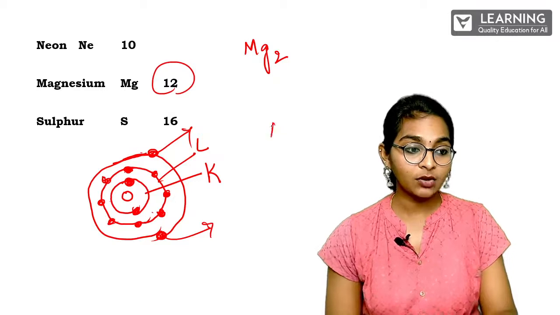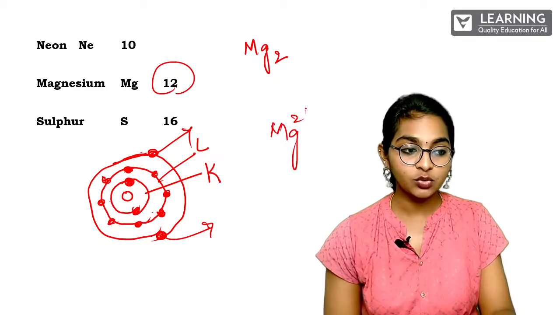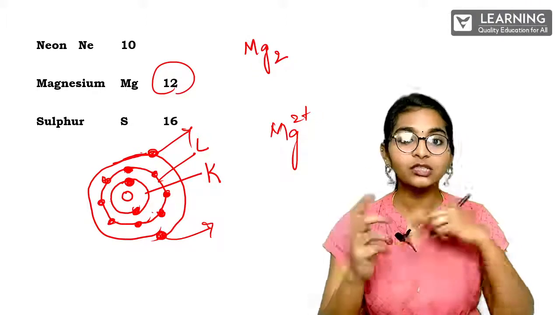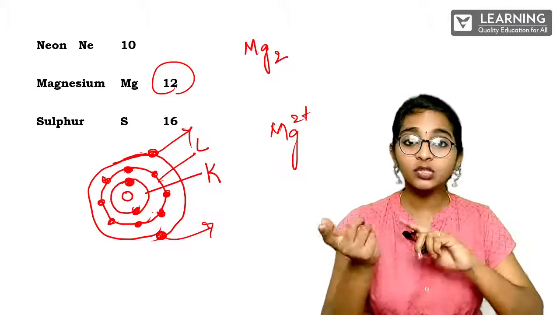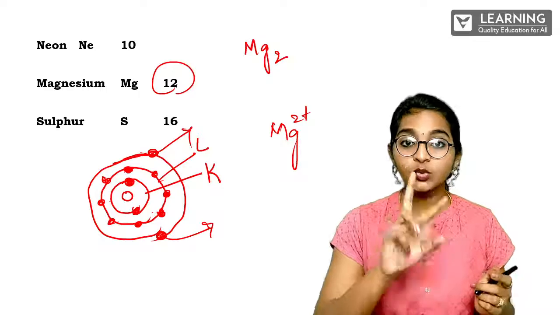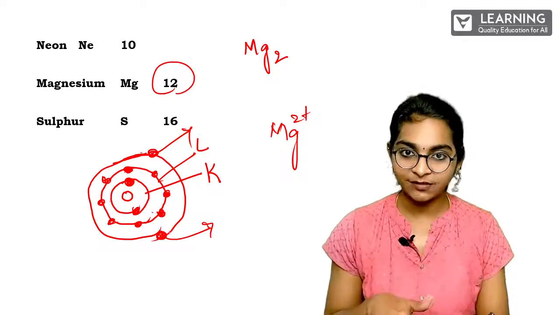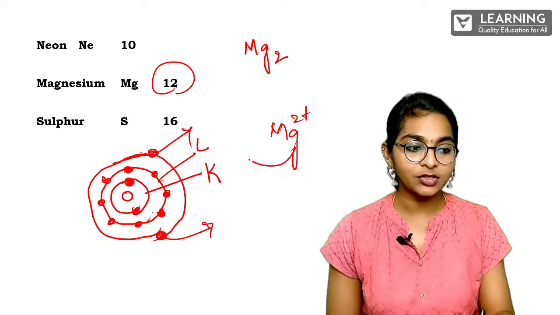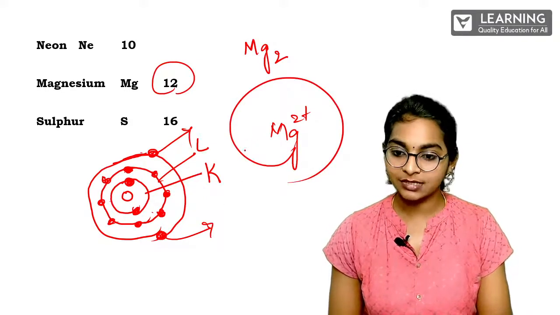So here we can also write it as Mg2+. Why 2 plus? 2 electrons it is giving. Since it is giving 2 of its negative charge, it has 2 extra positive charges. Since it has 2 extra positive charges, we can write this as Mg2+.